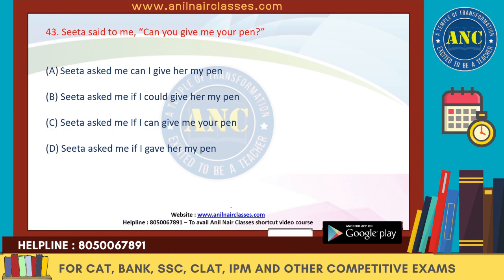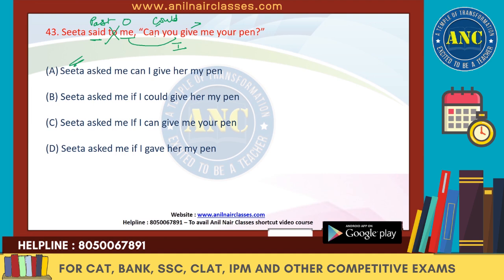It says Sita said to me, can you give me your pen? Right? So when we look at it, we know that said is in the past tense. There is object me. So when we change it to indirect, these two should not come. Since it is past tense, can will change to could. You depends upon me, so it should be I. Give will change to could give. Me, we have to keep it as her or him, right? Your is the first person, second person, so it will depend upon this again.